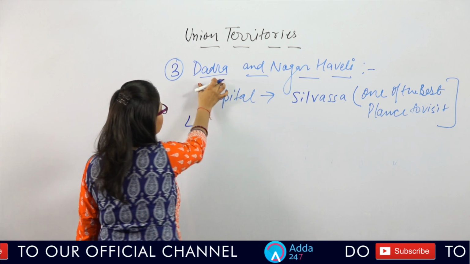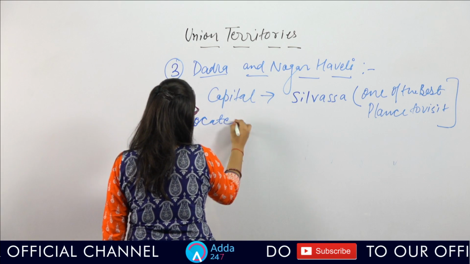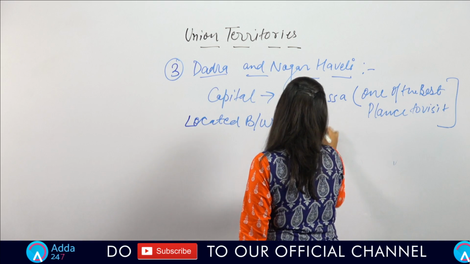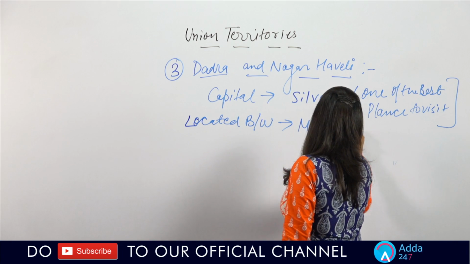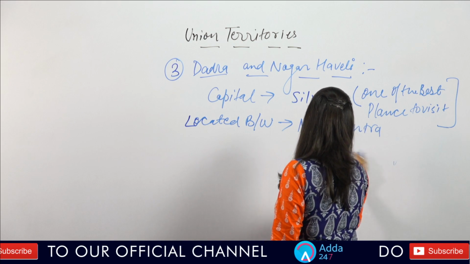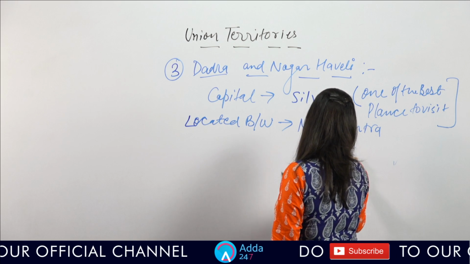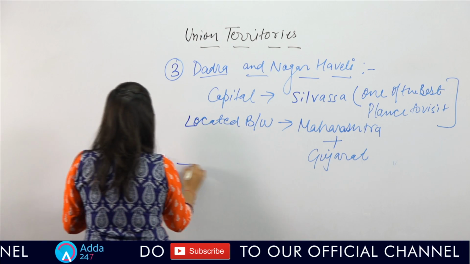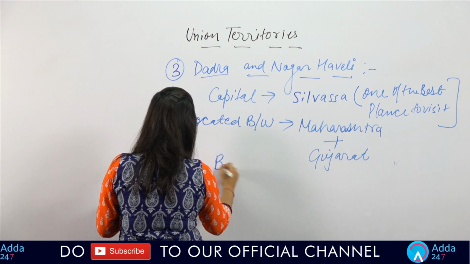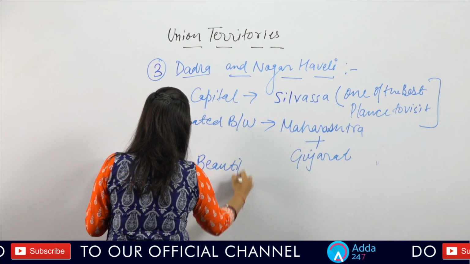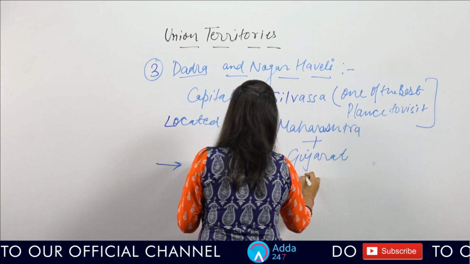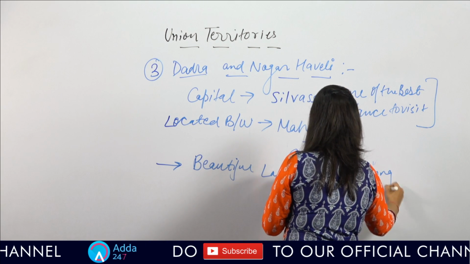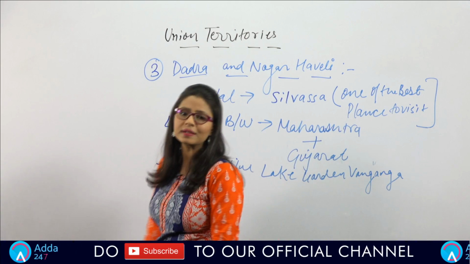If I talk about this union territory, it is located between two states. The first is Maharashtra and the second state is Gujarat. Now, if I talk about this UT, it is famous for a beautiful lake garden, one Ganga at the entrance of this city.